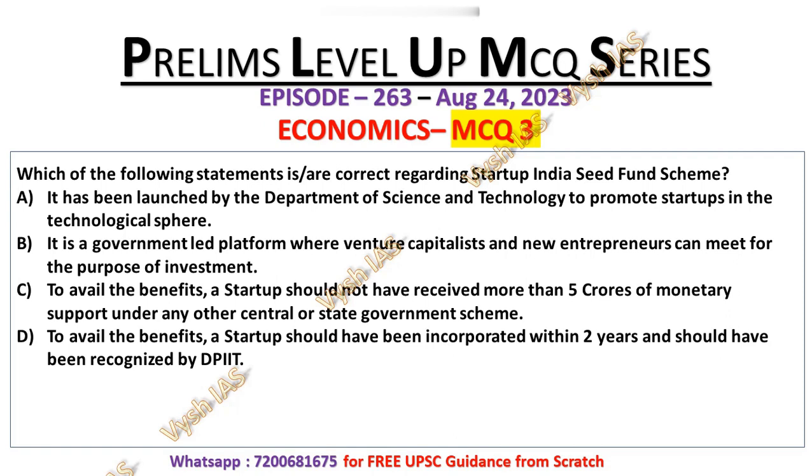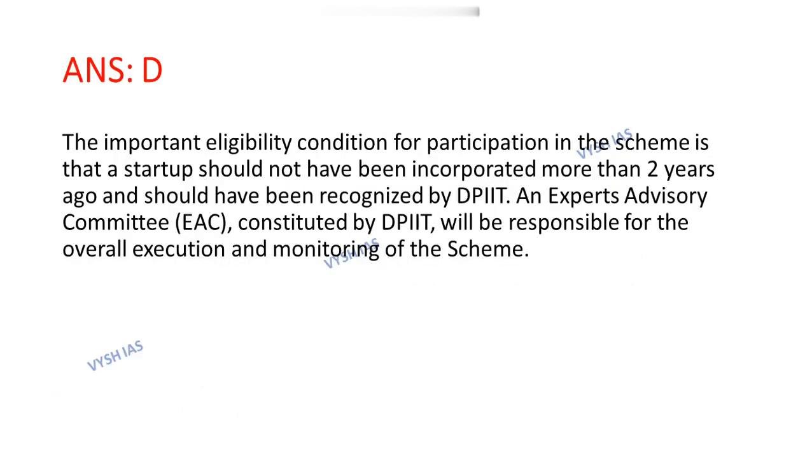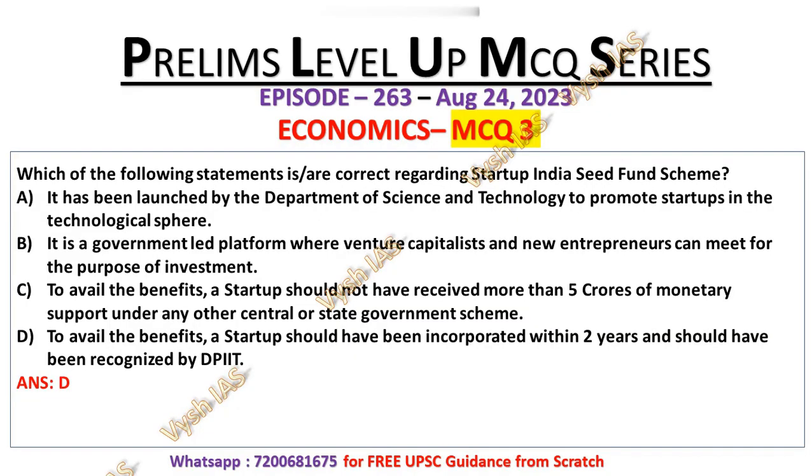And here DPIIT full form is Department of Promotion of Industry and Internal Trade. So its correct answer will be option number D, which means option number D is the correct statement regarding Startup India Seed Fund Scheme. Now let's look at the explanation. The important eligibility condition for participation in the scheme is that a startup should not have been incorporated more than 2 years ago and should have been recognized by DPIIT, which is mentioned in the statement number D. That's why the statement number D is the correct statement.